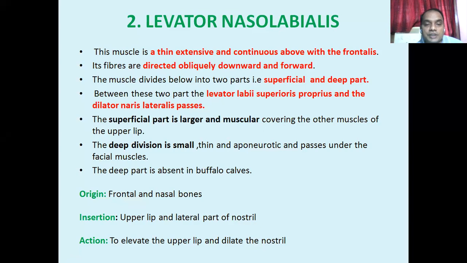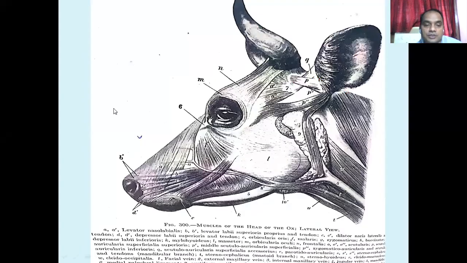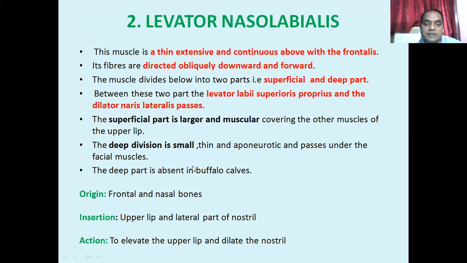Now the superficial part, you see, this one. This superficial part is somewhat larger than the deep part. The superficial part is larger and the deep part is smaller. The deep division is small. So in the case of the buffalo, this deep division is absent.